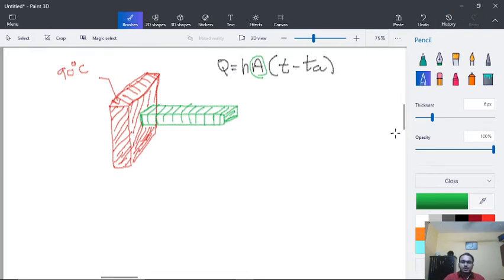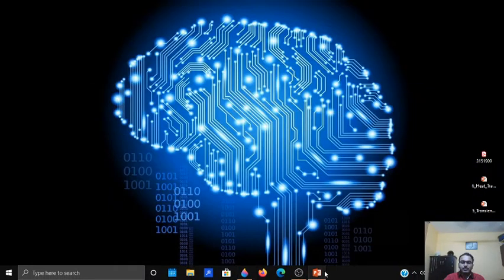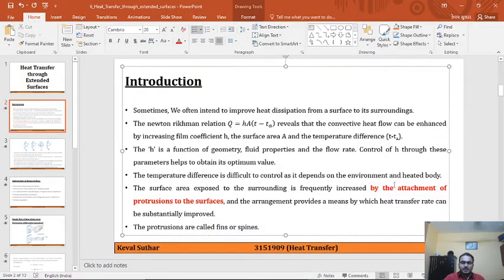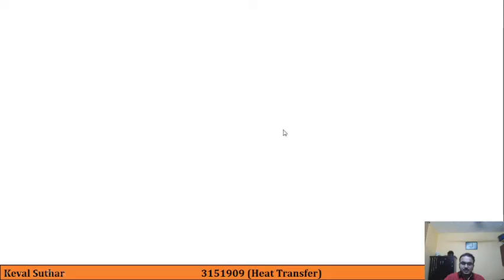So that is the point to explain to you, that by attachment of protrusions to surfaces, the heat transfer rate can be substantially improved. The protrusions are also called fins or spines.